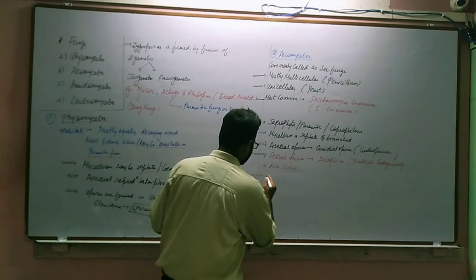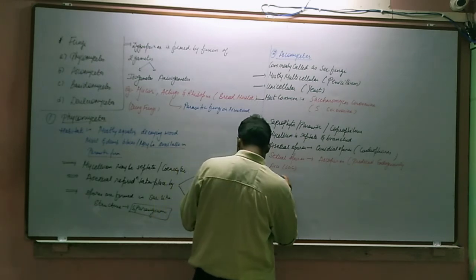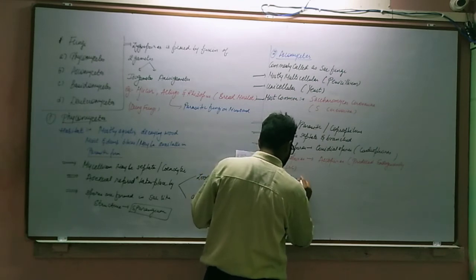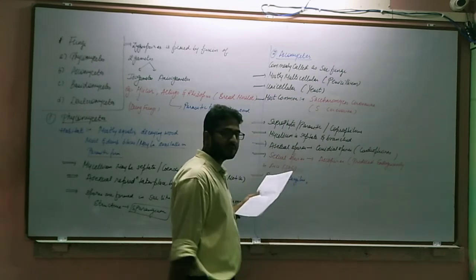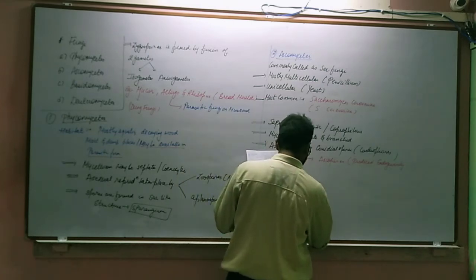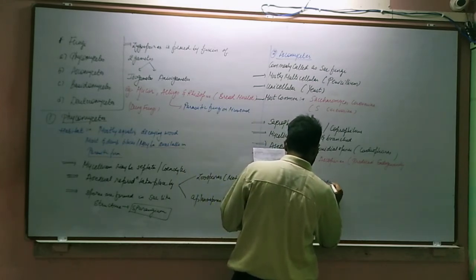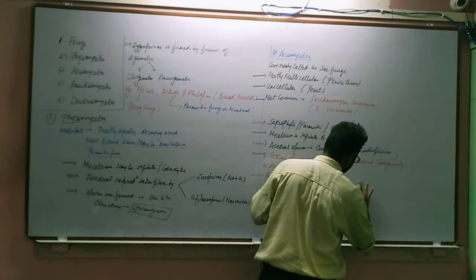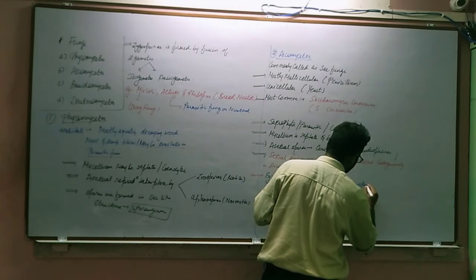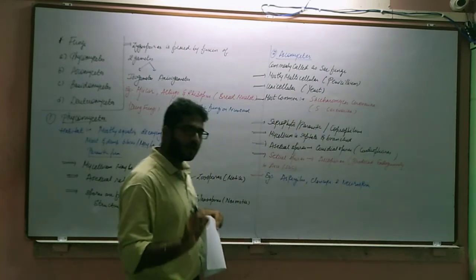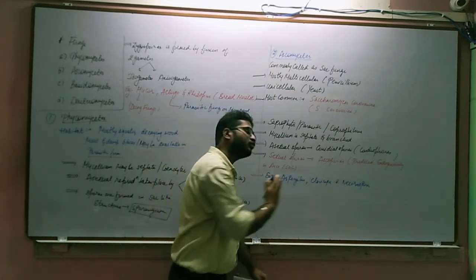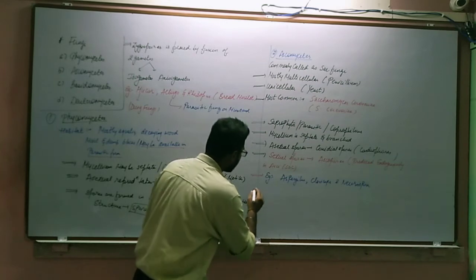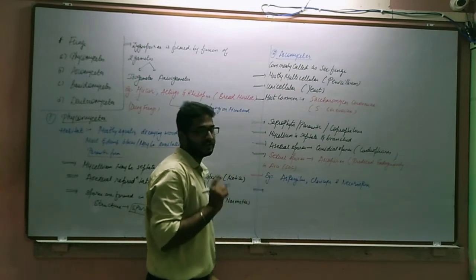So let us write examples which are more important. Aspergillus, then Claviceps and Neurospora, right? Neurospora, that is Neurospora crassa. But according to NCERT, let us stick to Neurospora only. But for your knowledge, it is Neurospora crassa fungi. Neurospora is important for biochemical and genetical work.